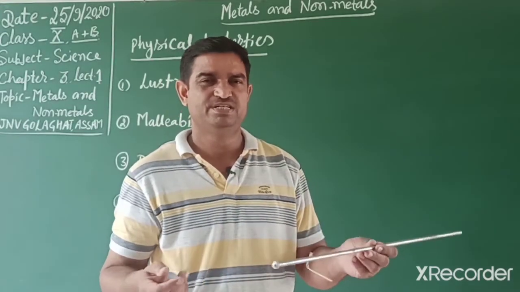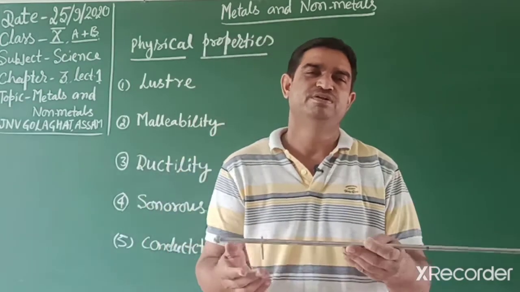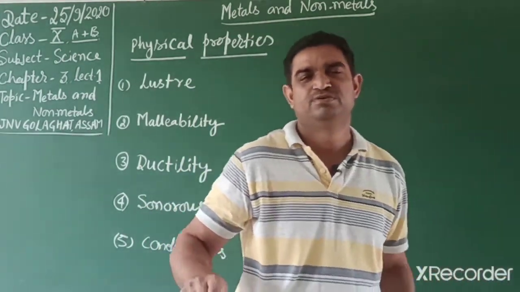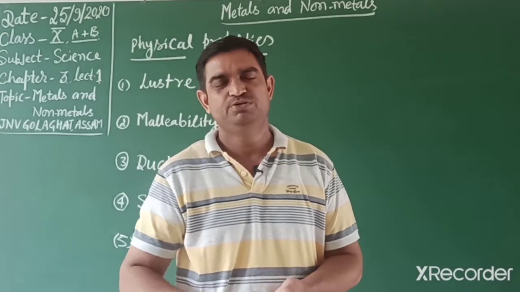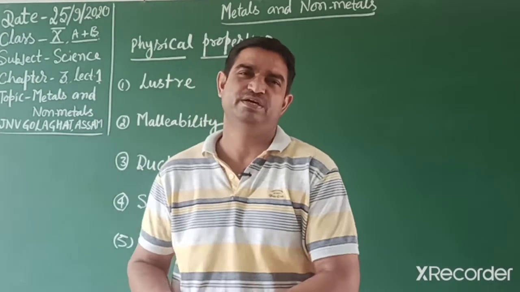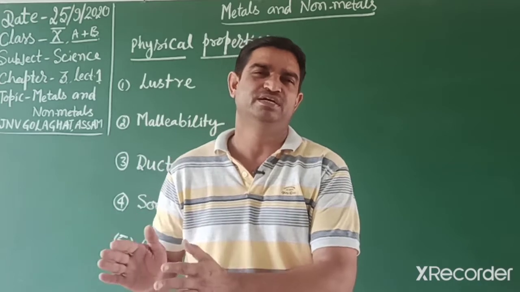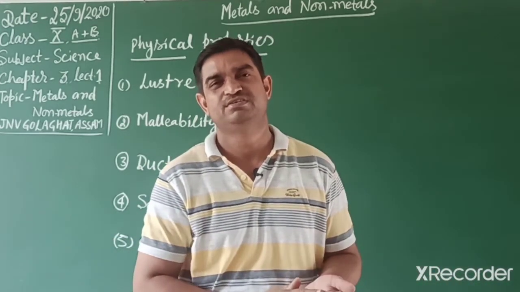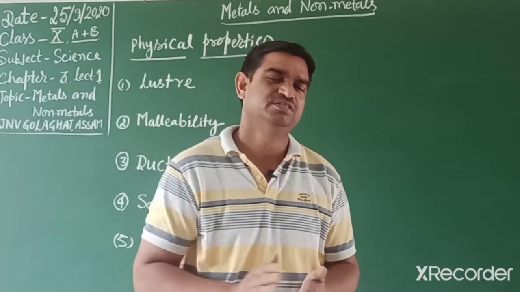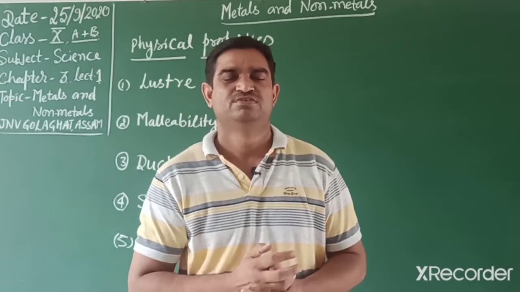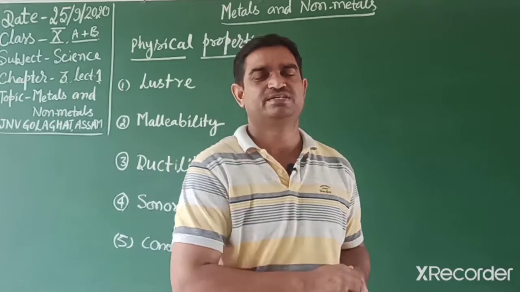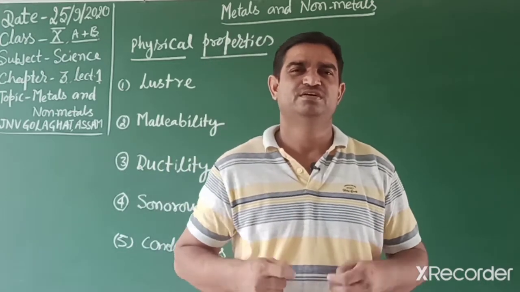And in an activity, we can show you, and in our daily life we observe, when we heat any metal on one side, the other side also becomes hot. The reason is that they pass heat and current. So we should not touch the live wire of any electrical appliance because that can harm us.